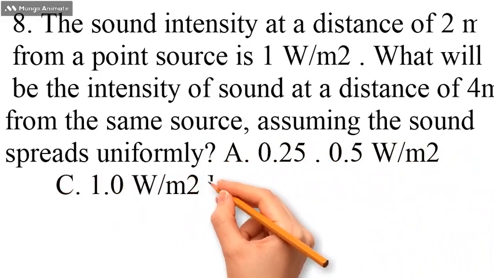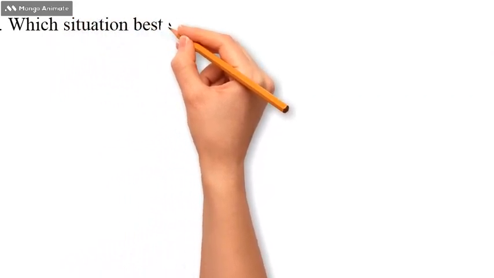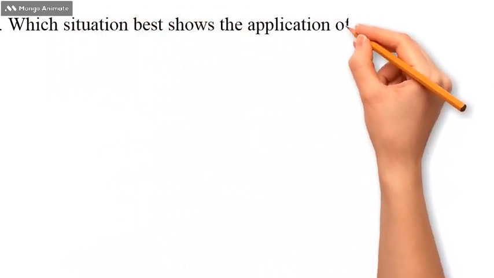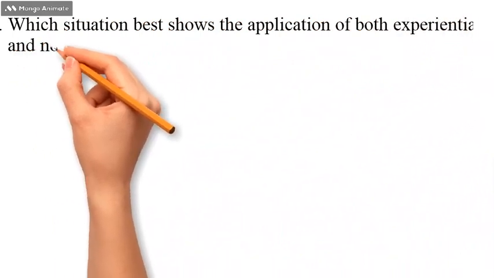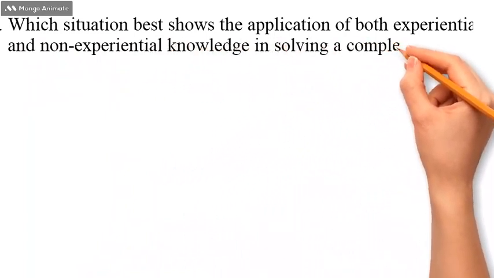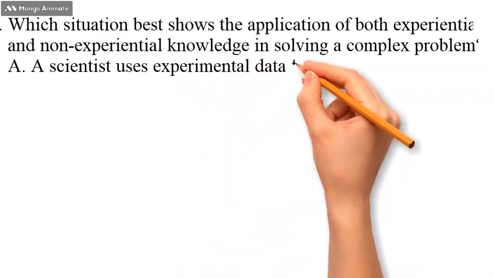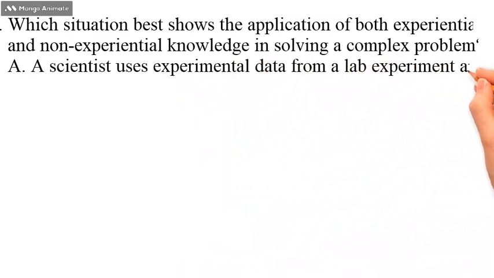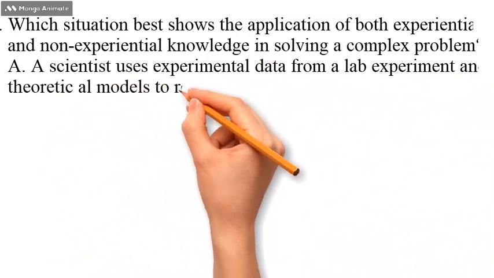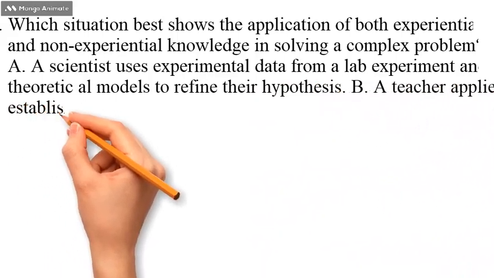Question number 9. Which situation best shows the application of both experiential and non-experiential knowledge in solving a complex problem? A. A scientist uses experimental data from a lab experiment and theoretical models to refine their hypothesis. B. A teacher applies established classroom management techniques without considering past experiences with students. C. A lawyer follows court precedents and applies personal experiences from similar cases to argue in court. D. A nurse consults a medical handbook, but only follows her instinct when making decisions. The correct answer is C.